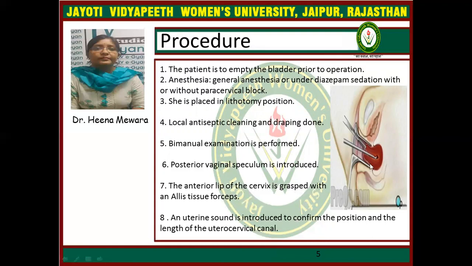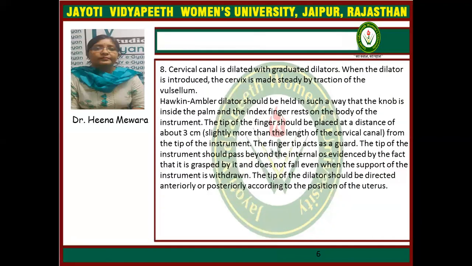See in this diagram, this is the Sims speculum. The cervical lip is held by valsellum, and this is the uterine sound and dilator. After that, the cervical canal is dilated with graduated dilators. When the dilator is introduced, the cervix is made steady by traction of the valsellum, because there is a chance of injury to the cervix when it can't be made steady.